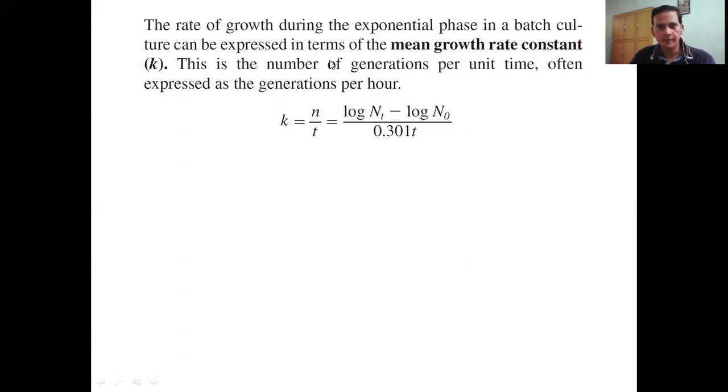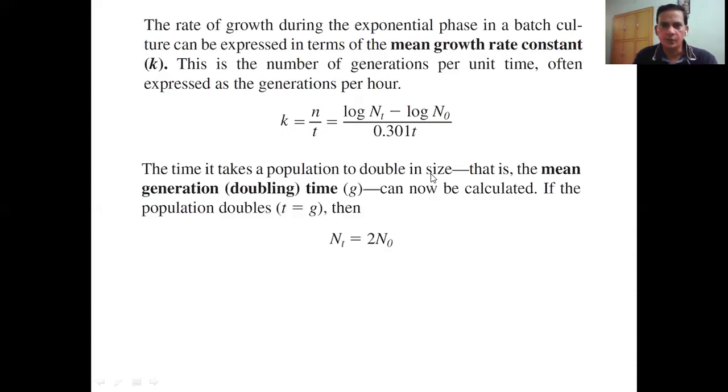So what we get is K equals N by T, the number of generations per unit time. We can replace this N from the previous calculation, as it is, and divide by T. So what we get is the value of K, the mean growth rate constant.